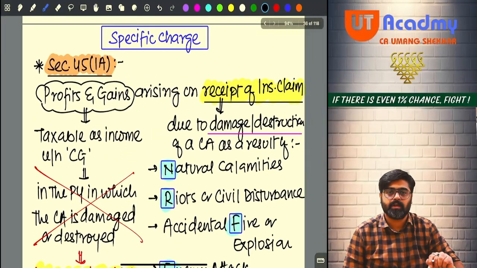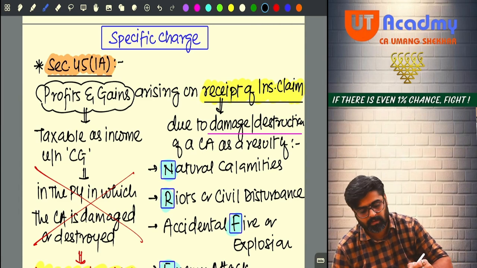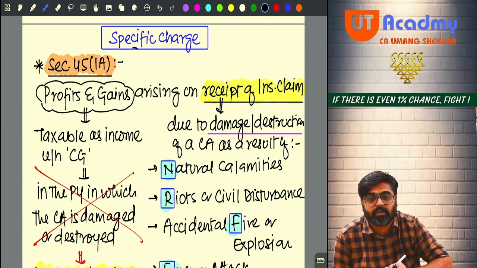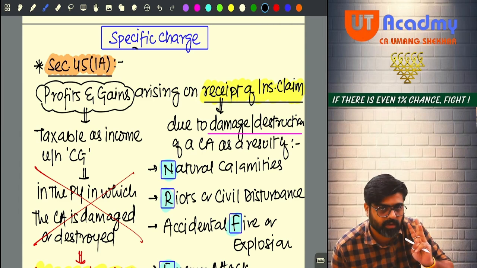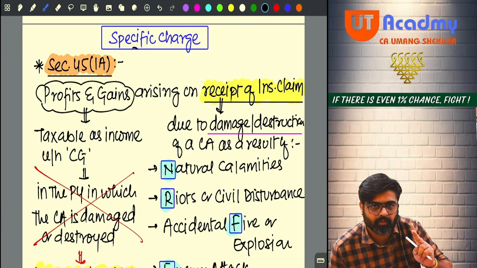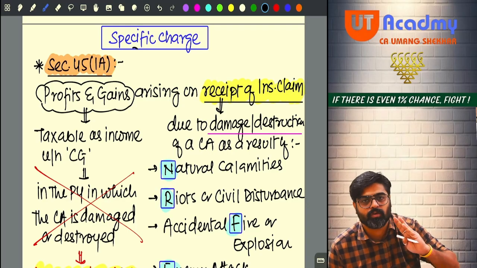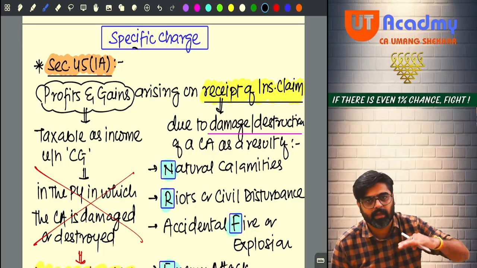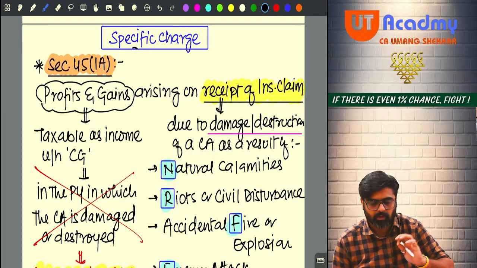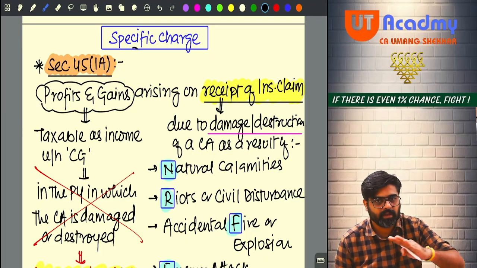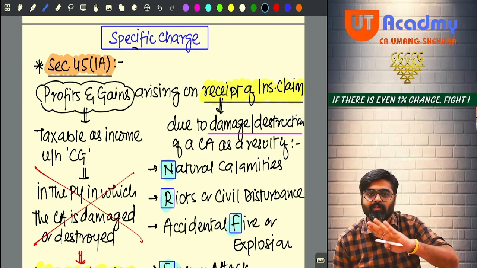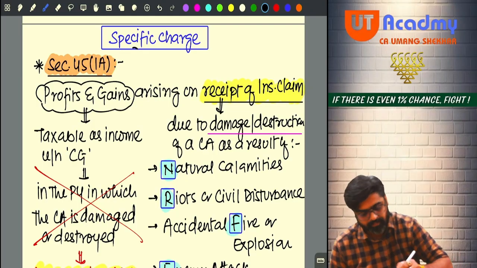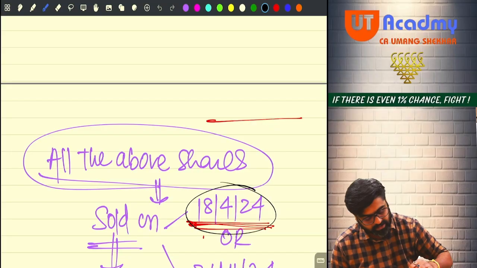Can you see specific charge? Second part of the chapter. Now in specific charge, how many sections we are supposed to do? We are supposed to do only 3 sections. 45(1)(a), 45(2) and 45(5). But additionally we are going to do 2 more sections. That is section 46 and 46(a) also together with specific charge. Okay. So one by one we are going to finish all the sections, very important sections and very easy sections also. Okay.